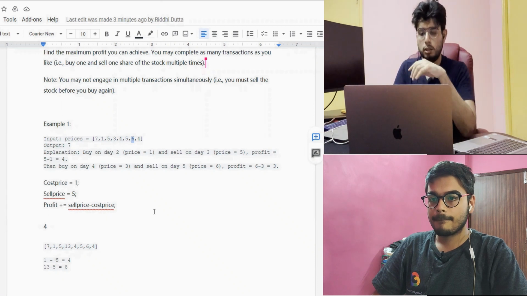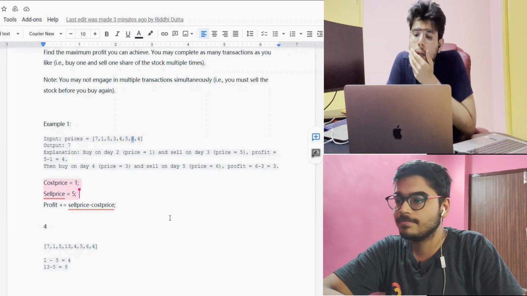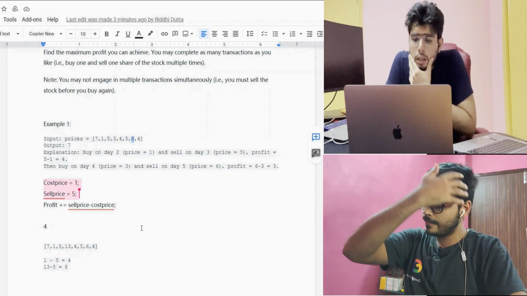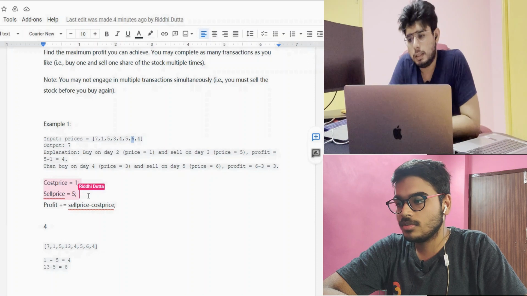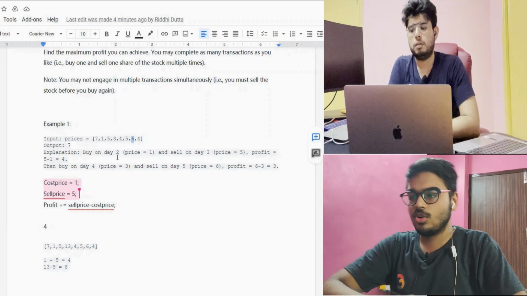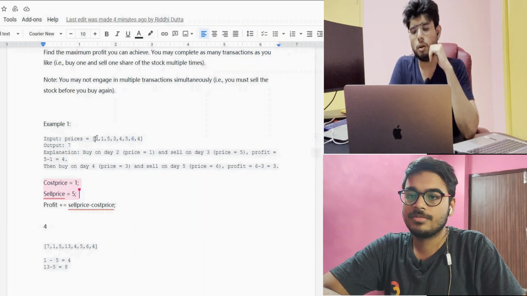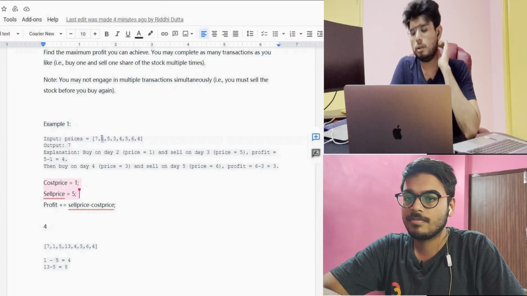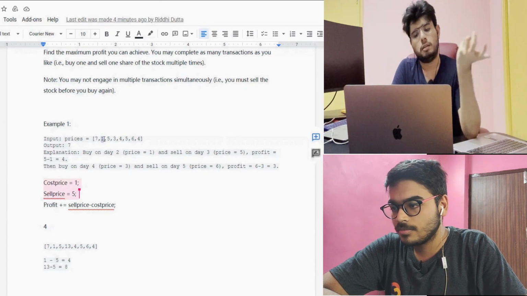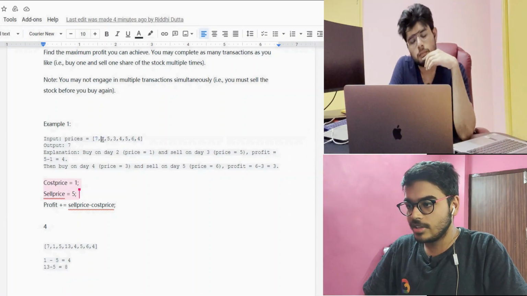So do you need to maintain this cost price and sale price? Because ideally what I can see is you are just getting an operation from the adjacent elements, right? So ideally, if I'm understanding it correctly, you need these two variables in the first place. No, we can see directly price of i and price of i plus 1 like that. I plus 1 or i minus 1? If we start from the starting, then i and i plus 1 like this. Yeah, you can also do that, no issues. Or maybe you can start from 1 and do price i minus 1. It's your call.